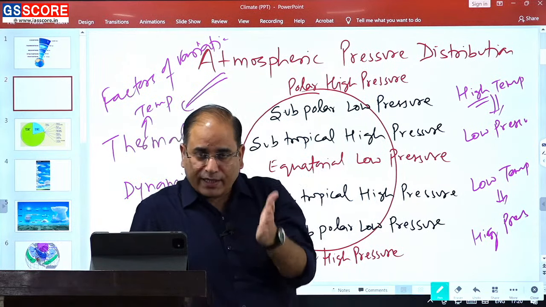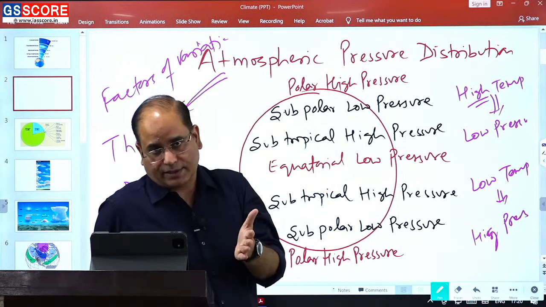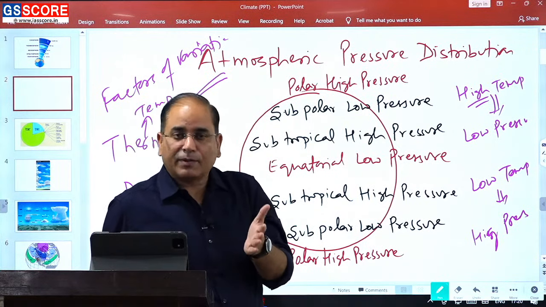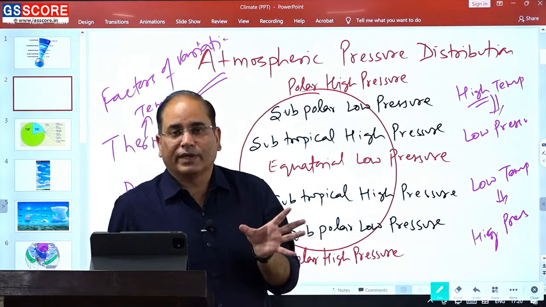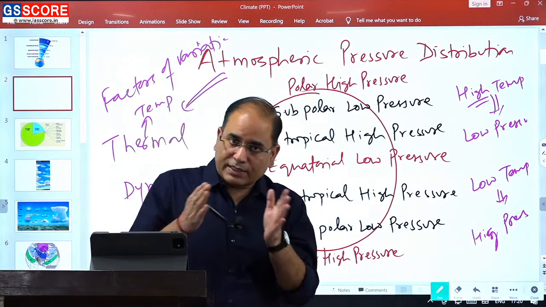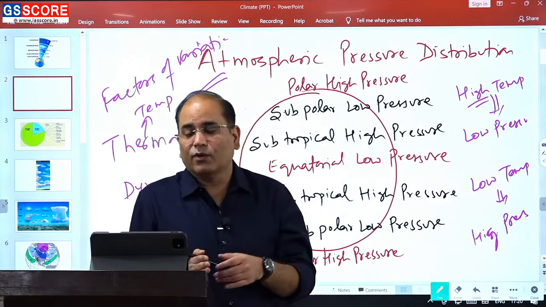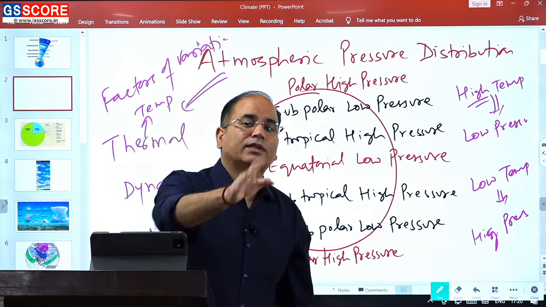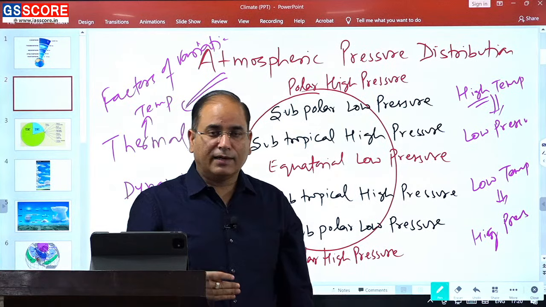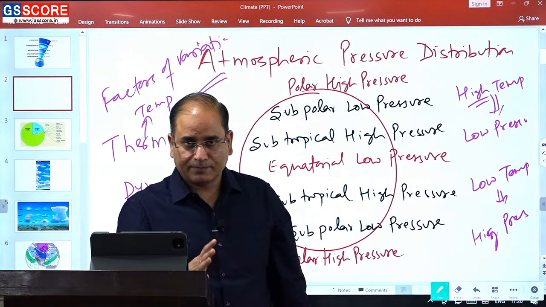So if in any area you are witnessing high pressure, chances are that area should have a low temperature. So if the pressure is high and temperature is low, we can say that this pressure is being developed due to the thermal factor, and we will call this thermal pressure.